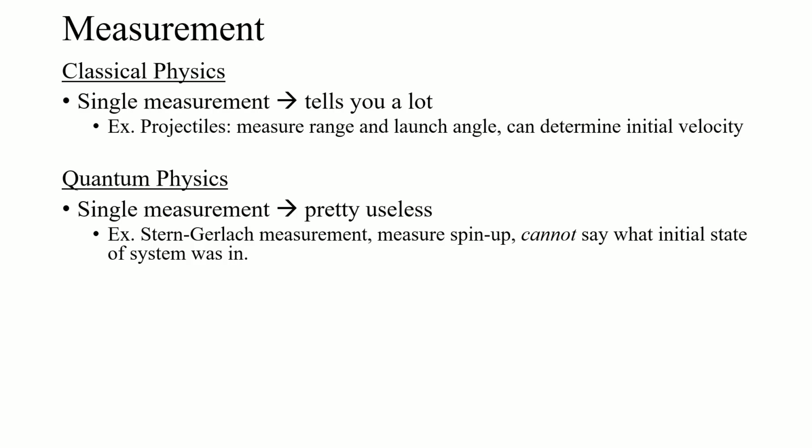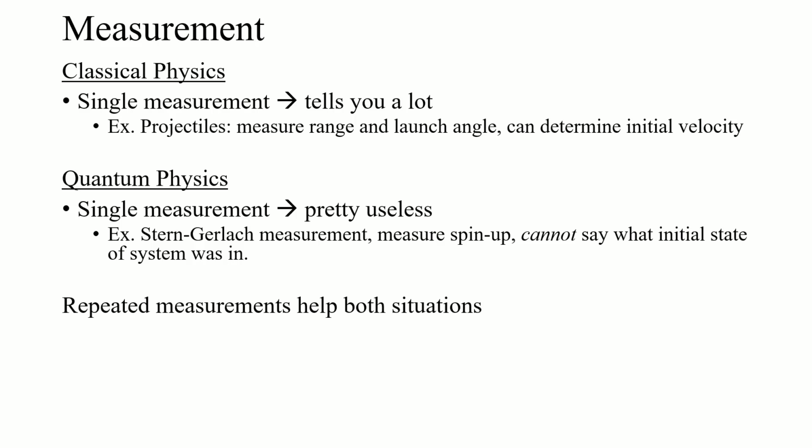The only thing you can say is it wasn't in spin down, but it could have been in any general state, any linear combination of up or down, or pretty much any state in that Hilbert space, because that measurement is probabilistic, as we saw in postulate 5. So single measurements in quantum mechanics are not very useful to us, while classical physics tells you a lot about those initial states.